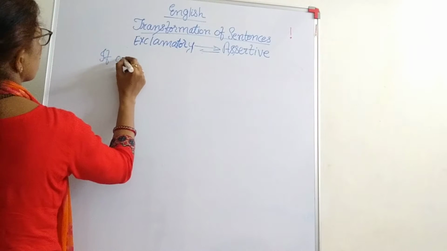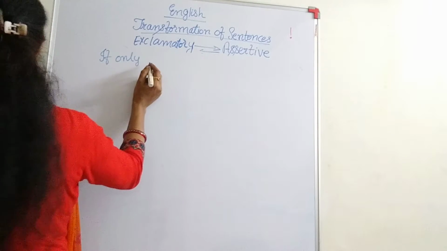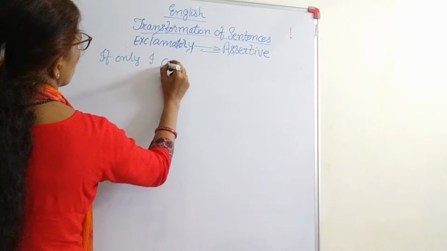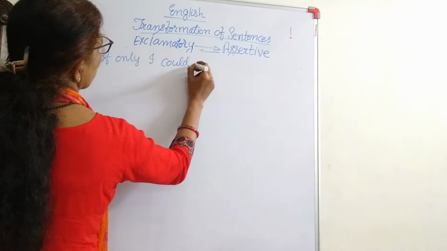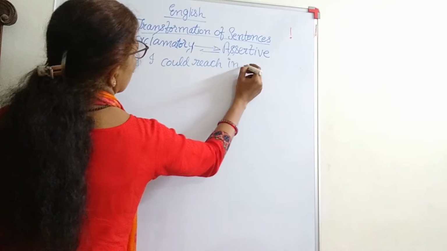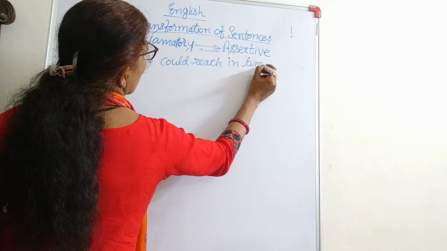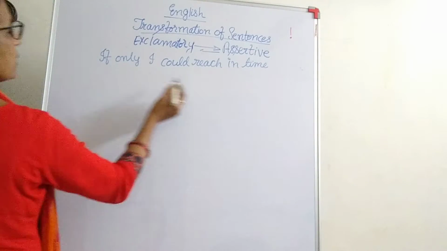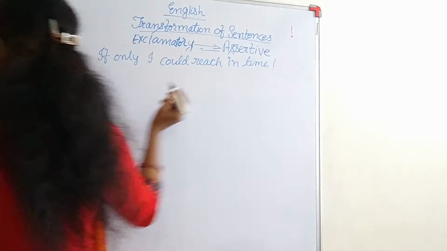Then, if only I could reach in time. If only I could reach in time. This is what? This is an exclamatory sentence.